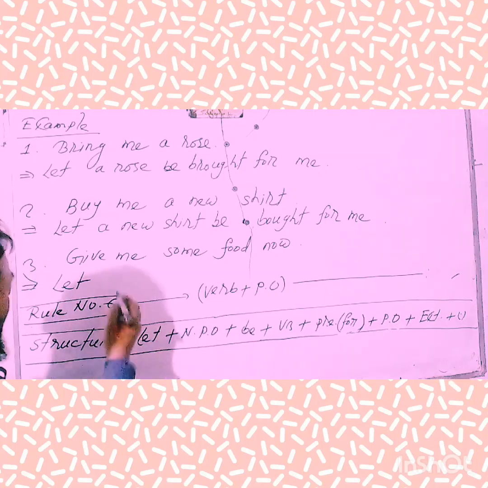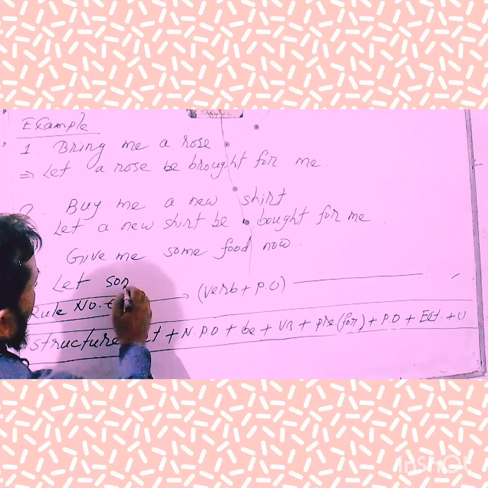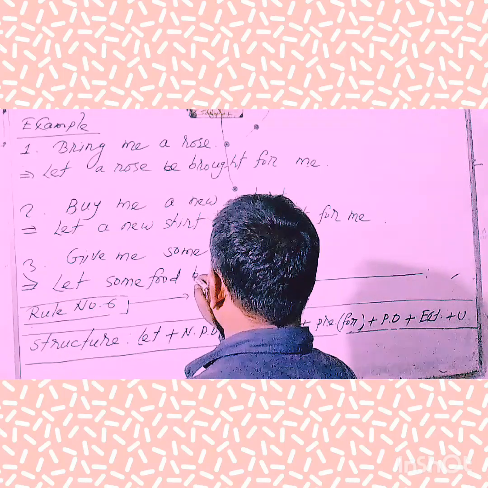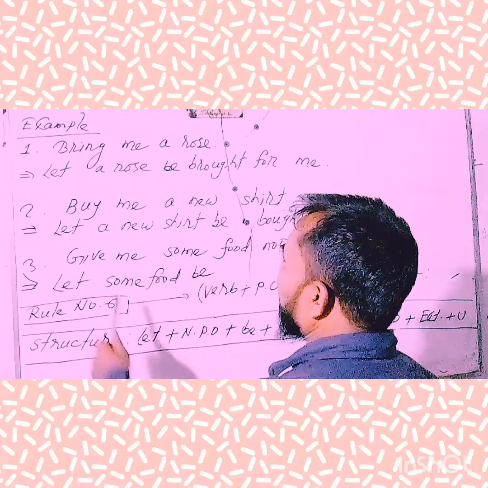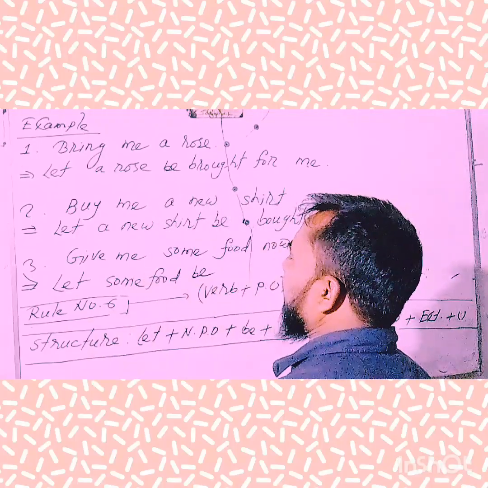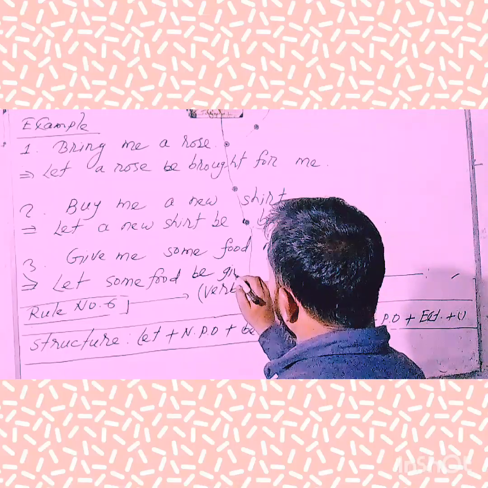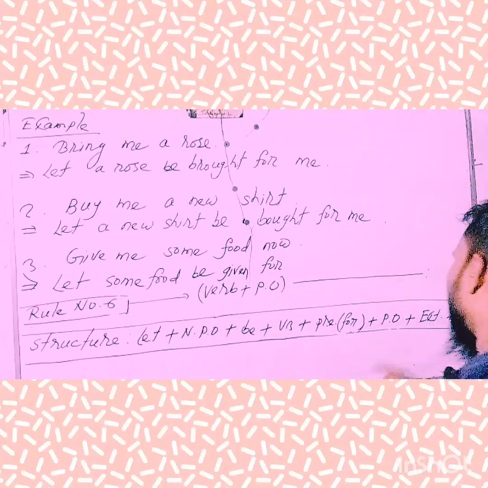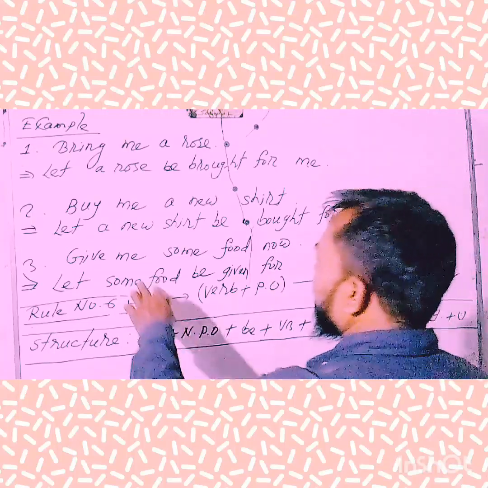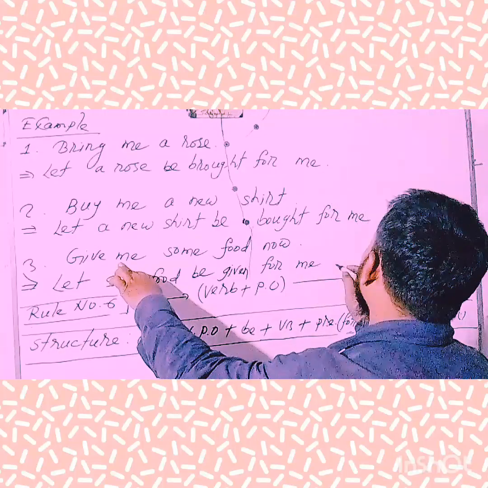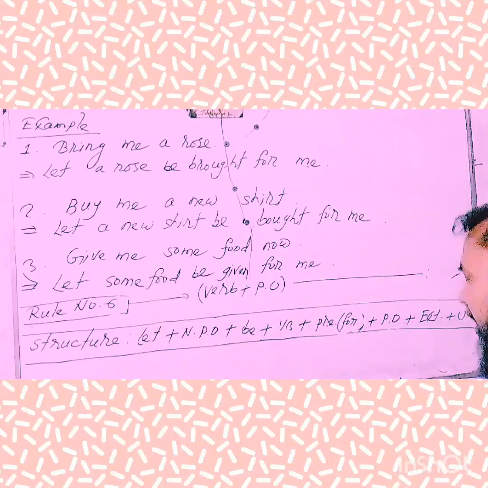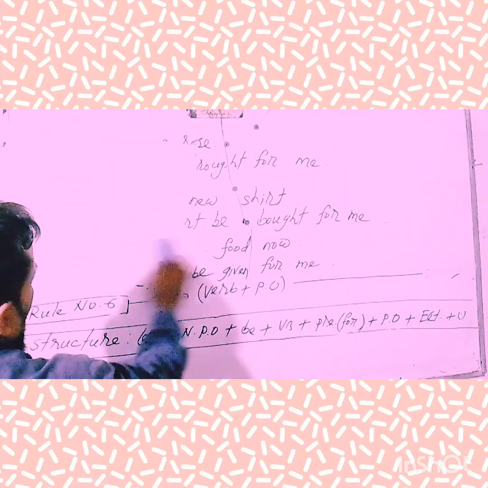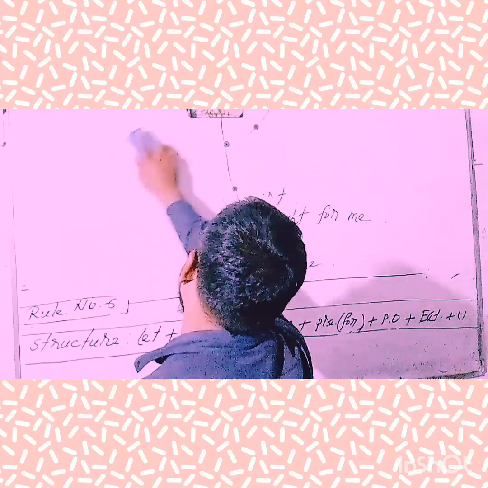Let, then the object, here "some food". Next, "be". Next, the third form of verb; here the verb is "give", and the third form is "given". Give, gave, given. Next, the preposition "for", and then we have to use the personal object, here "me", and finally it ends with a full stop. Okay, my dear learners, I hope you have understood clearly.